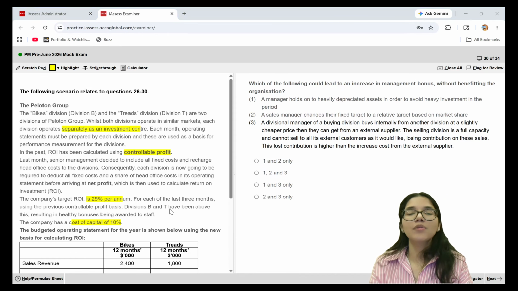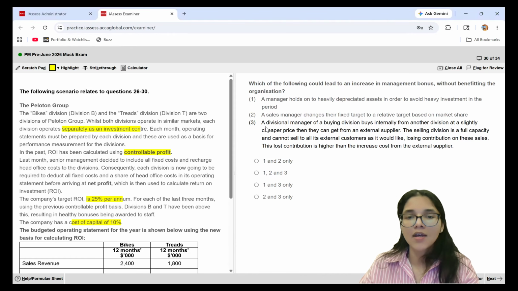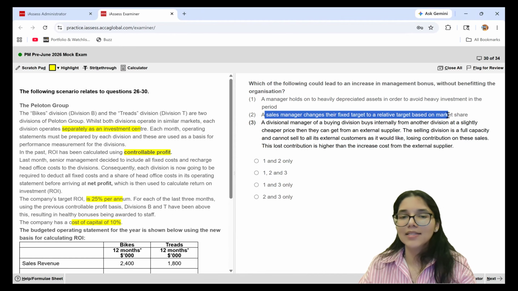So this is something which will add controllability. Managers will be able to do better. They will be held responsible only if the market rose and their performance did not rise. So controllability will be more incorporated. This does not harm the managers or the organization, it rather benefits. So second does not have to be my answer.